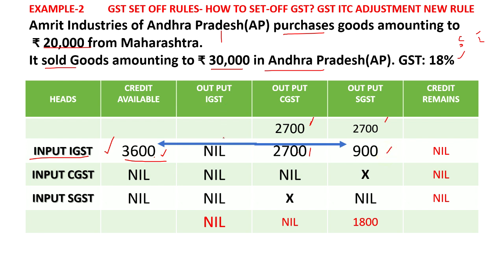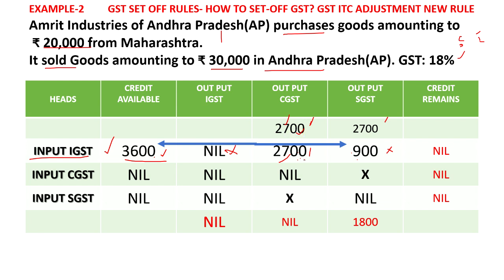Here there is no output IGST to adjust first. We will see IGST should be adjusted against IGST first. There is no such adjustment required. So second comes the CGST or SGST, in any proportion you can do. Here for example, 2,700 is the liability, so I am availing the credit of 2,700 from the 3,600. The remaining 900 I will avail for SGST, as IGST can be adjusted for SGST also in any proportion.